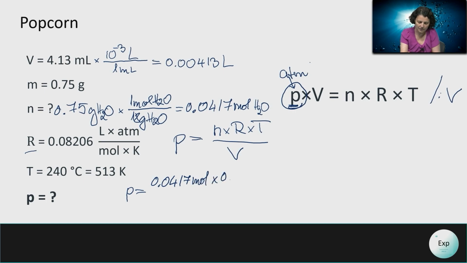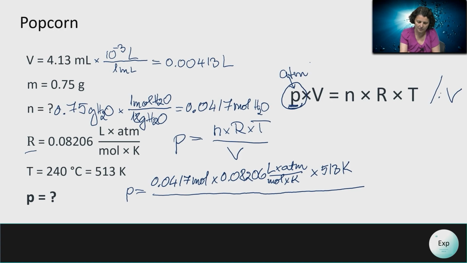The value of R is 0.08206 liters times atmosphere over moles times Kelvin. And the temperature is 513 Kelvin. The whole thing gets divided by the volume expressed in liters, which is 0.00413 liters. Completing the equation, we find that the liters will simplify, the moles will simplify, and the Kelvin will cancel, leaving us with units of atmosphere as anticipated.